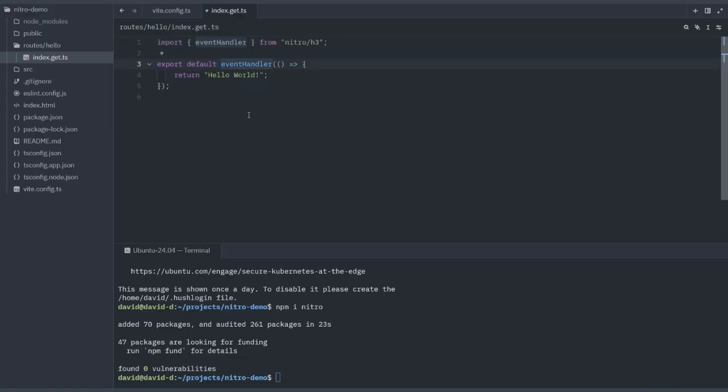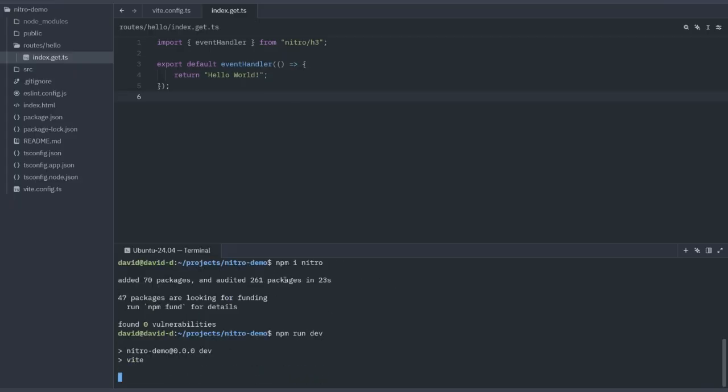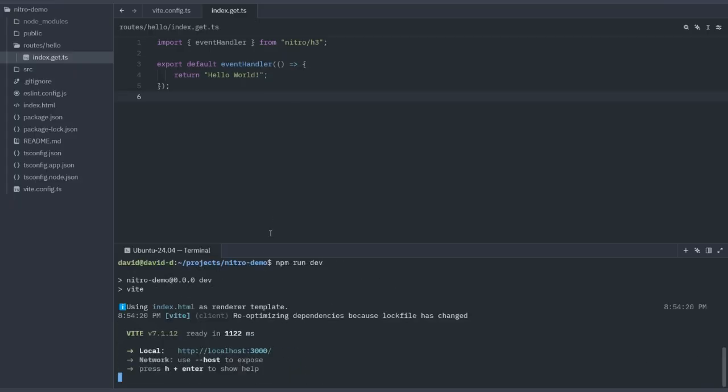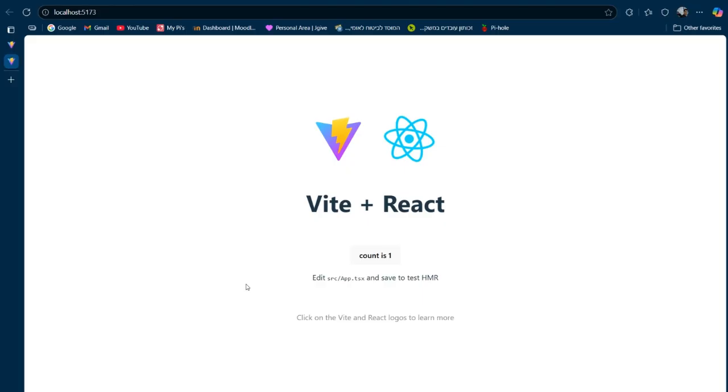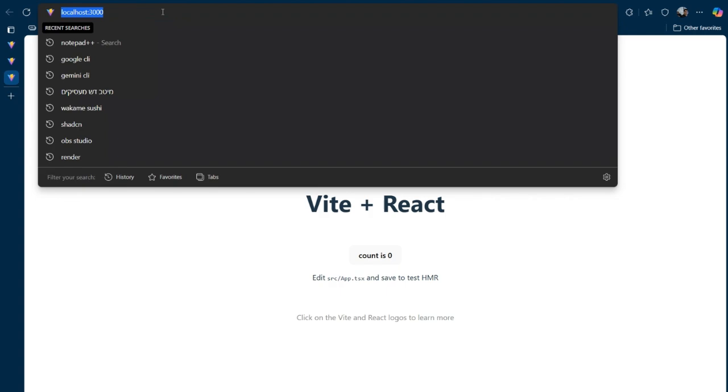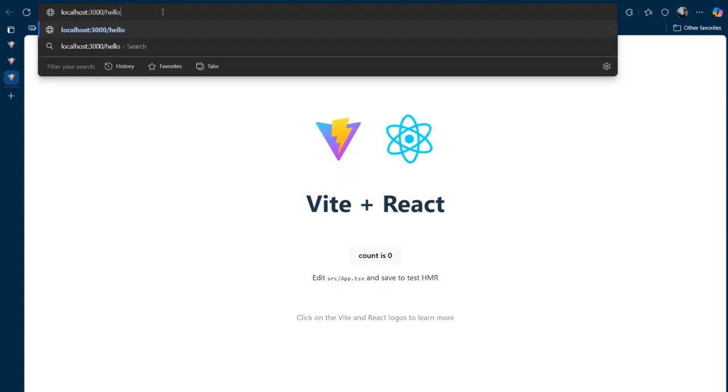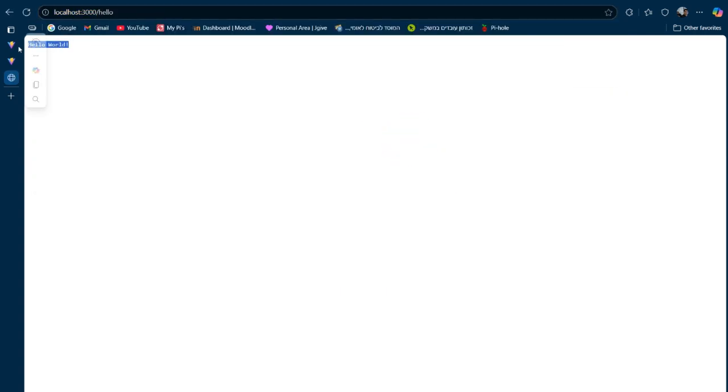All right, there we go. Now we're good. Now let's run our project, npm run dev. And now if we go to localhost 3000, we will see that, and now if we go to /hello, we hit our server endpoint /hello.